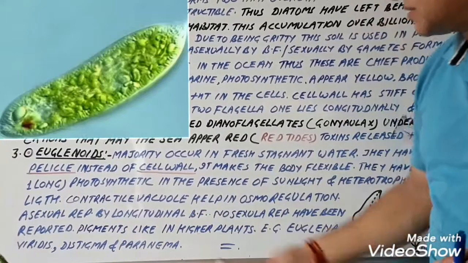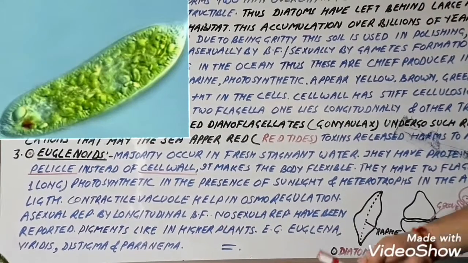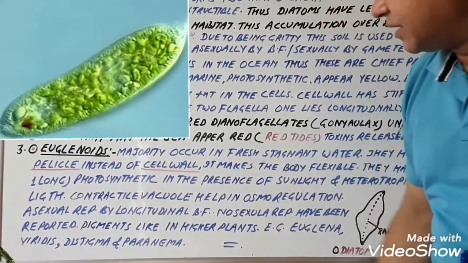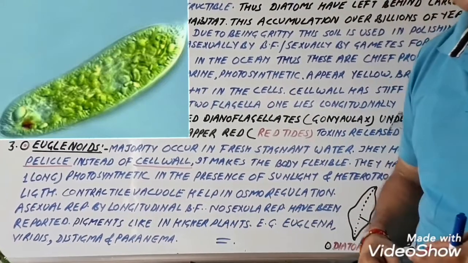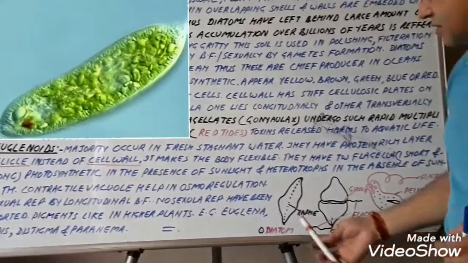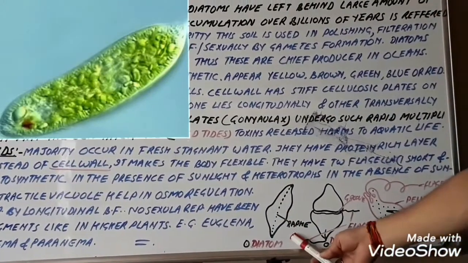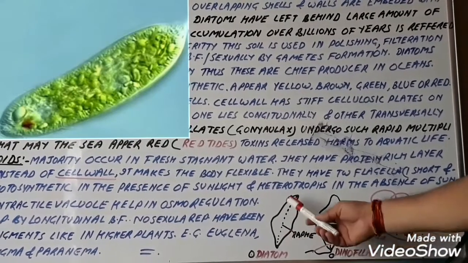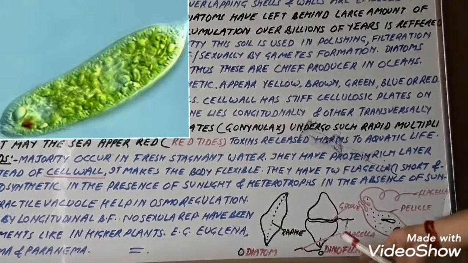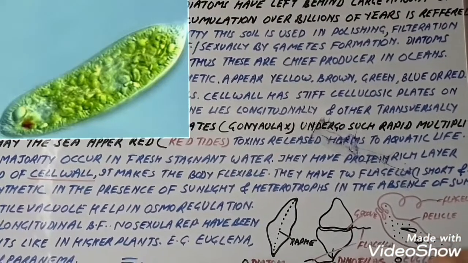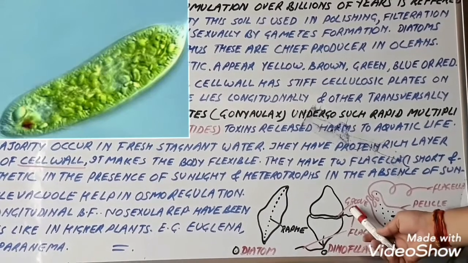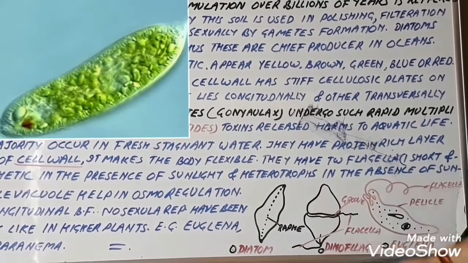They have pigments like those in higher plants. Examples are Euglena viridis, Peranema, etc. So these are some examples of the euglenoids. Now some diagrams. This is the diagram of a diatom, consisting of the raphe in the middle of the two walls. This is the dinoflagellate, consisting of two flagella, one longitudinal and the other transverse, in between two plates.